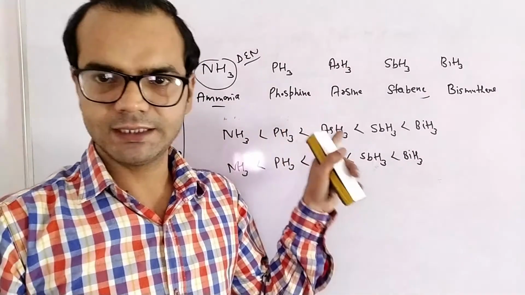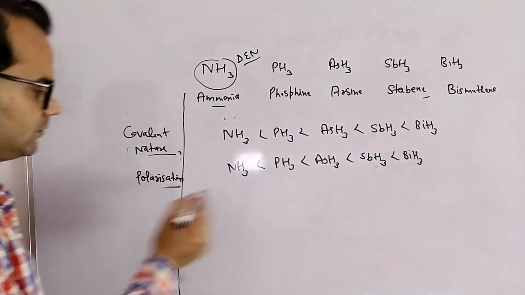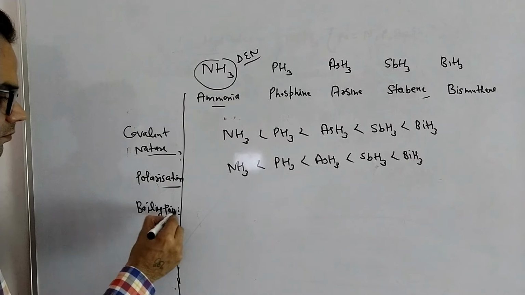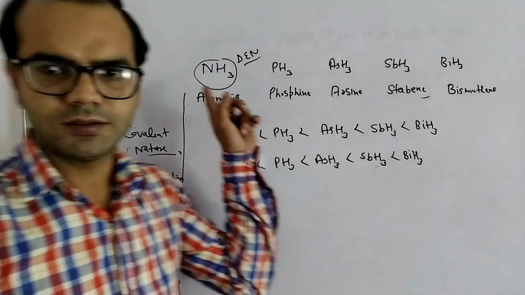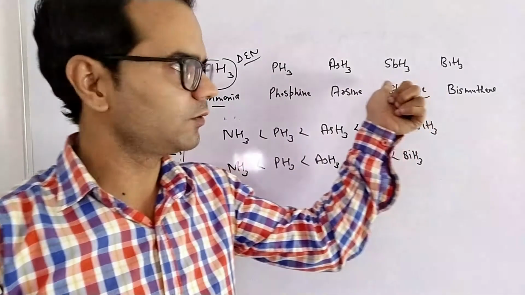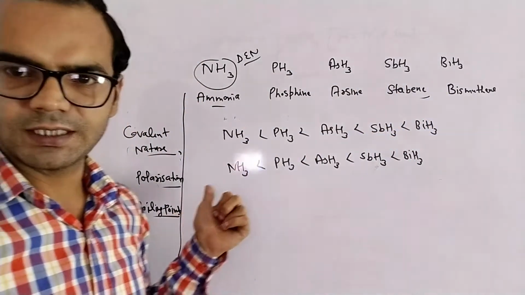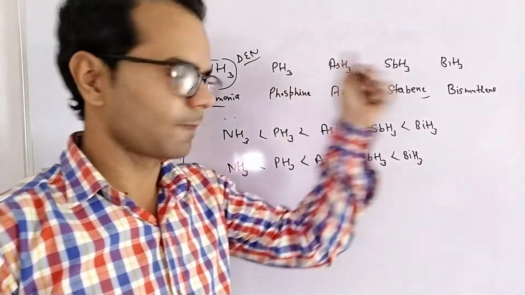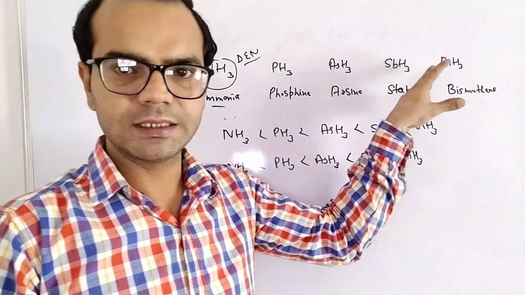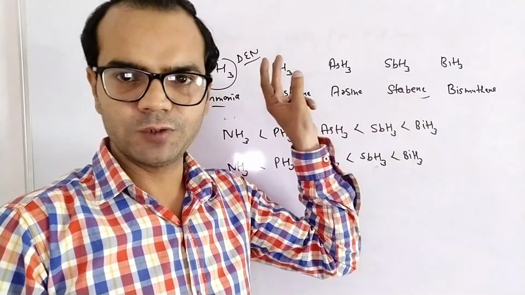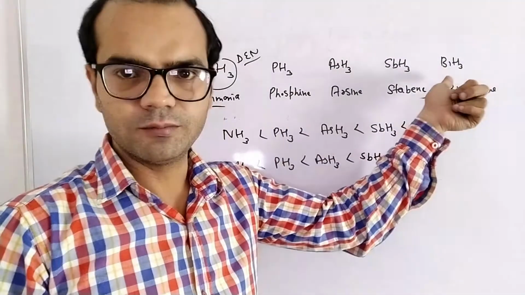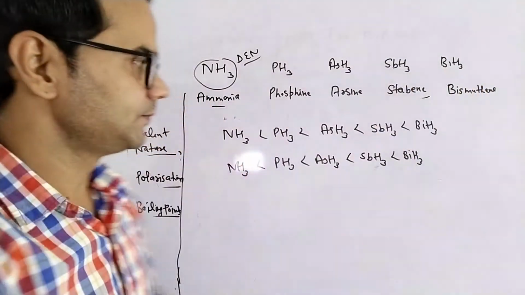Next is their boiling point, that is quite important. In ammonia there is hydrogen bonding, the rest of the elements do not form hydrogen bonding, but as we know boiling point is directly proportional to hydrogen bonding and molecular mass. We can see bismuth and antimony are typical metals, and metals are solid, and their boiling point is highest. So the highest boiling point is shown by bismuth hydride.